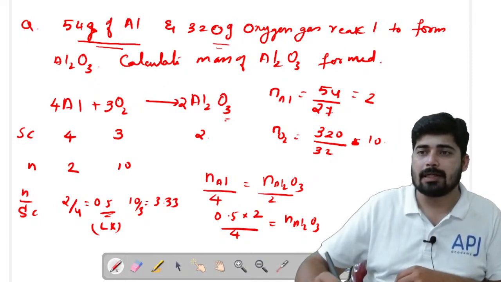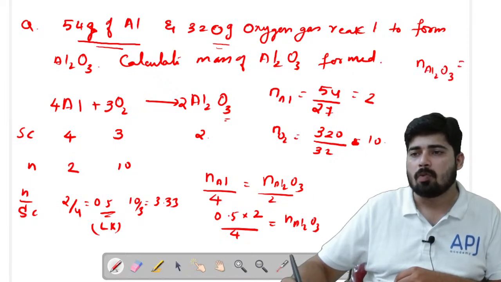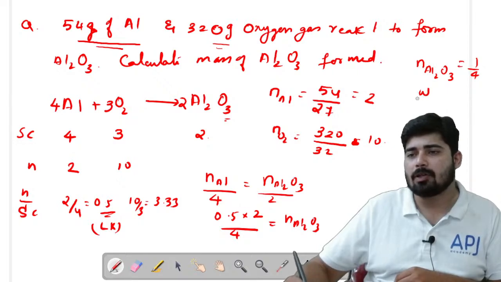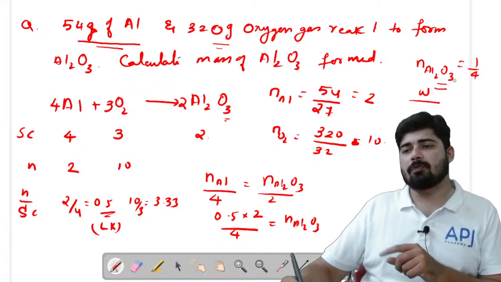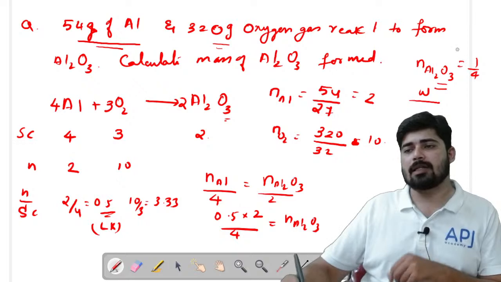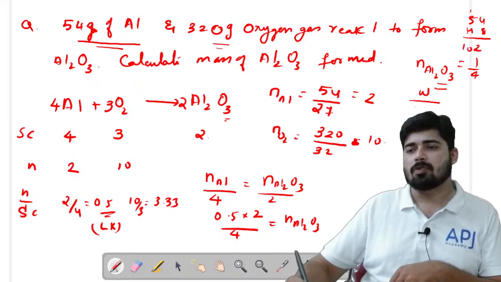I'll do it here. The number of moles of Al2O3 is equal to 1 by 4. Now what is the weight of Al2O3? We know that number of moles is weight divided by the molar mass of Al2O3. What is the molar mass of Al2O3? 27 into 2 is 54, and 16 into 3 is 48. 54 plus 48 is 102. So 102 is the molar mass, and the number of moles is 1 by 4.